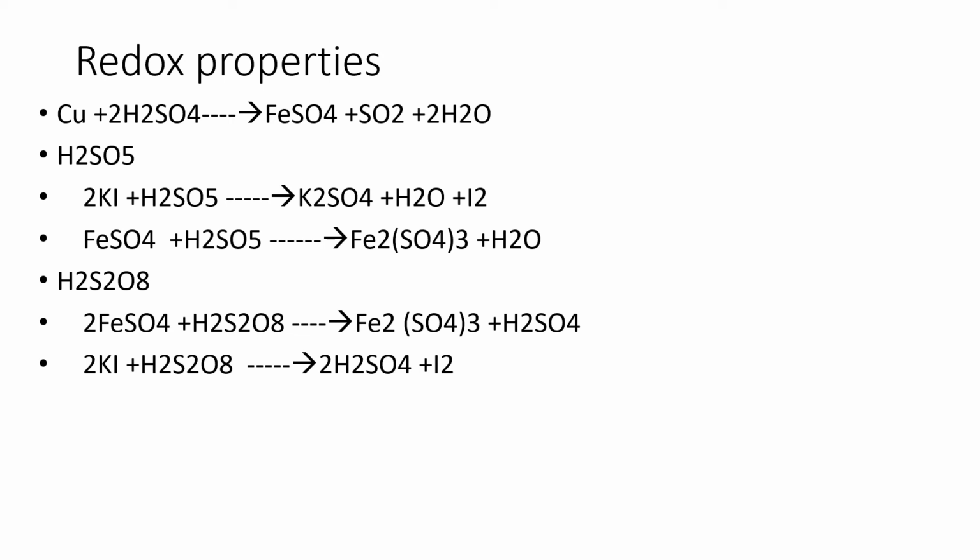Here again, electron transfer is taking place between the peroxide ion and the iodide ion. The sulfur oxidation number remains the same, but the acid serves as an oxidizing agent. These are the redox properties of oxyacids of sulfur.